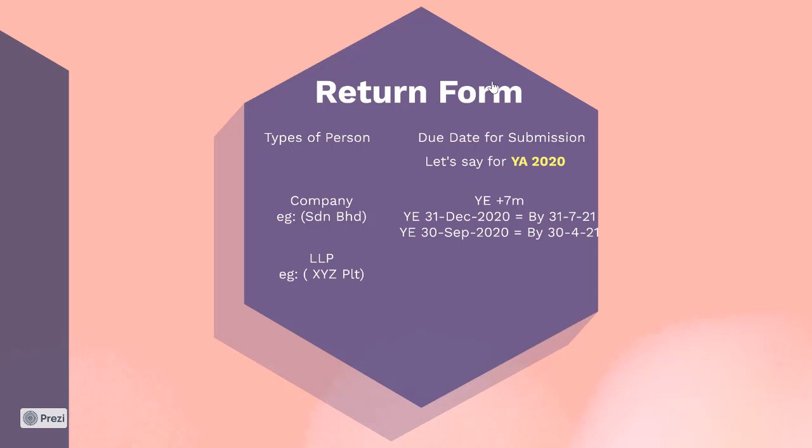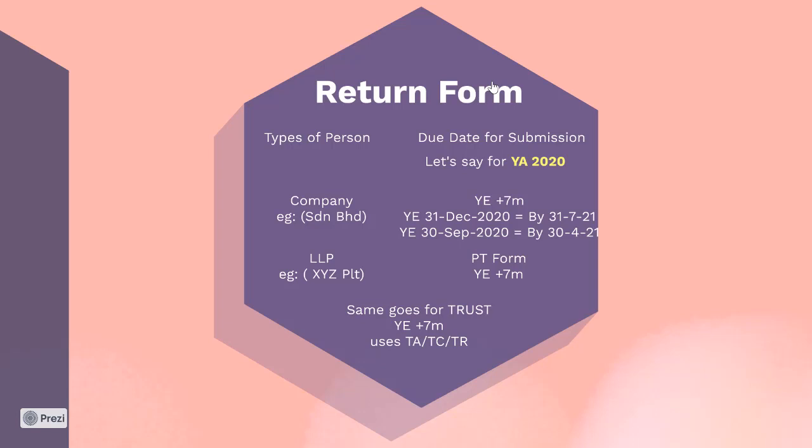The example given here is XYZ PLT. The word PLT is actually the word for LLP, in the Malay words Perkongsian Liabiliti Terhad. You're going to use a form called PT form. Same thing, the year end plus 7 months. And if you have a trust, it's the same thing, year end plus 7 months. And trust, depending on what kind of trust, it will be in TA, TC, or TR, because you have unit trust, you have REIT, and so on. But this is all more relevant for the advanced taxation student.